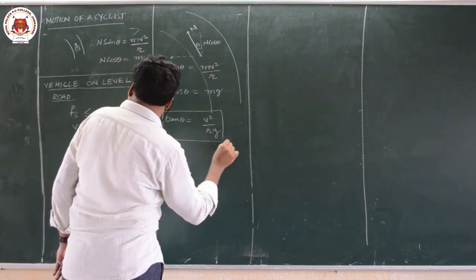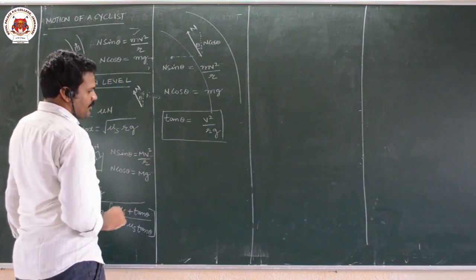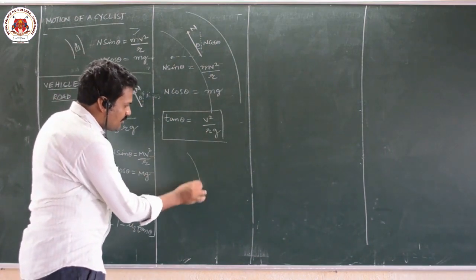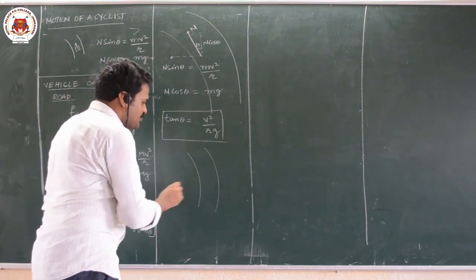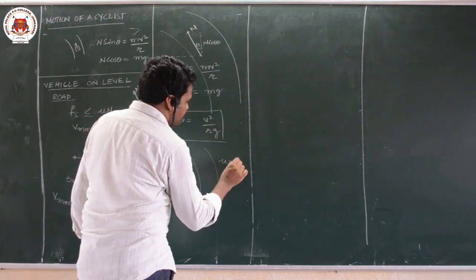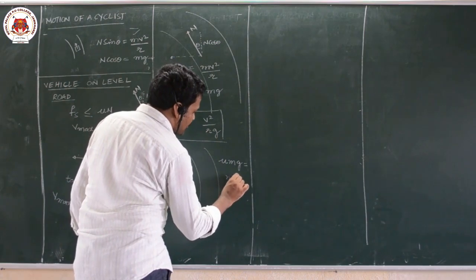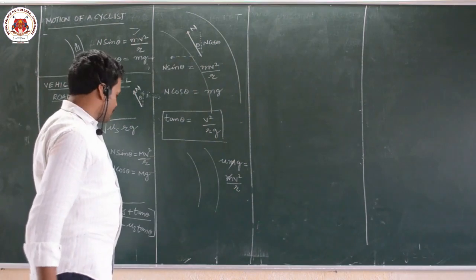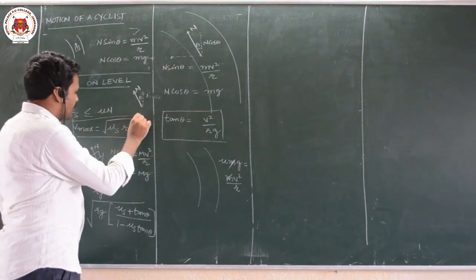And next topic is banking of roads. Before going to banking of roads, when you are on a level road, so just now also we discussed this, when you are on a level road, you are taking a turn, the safest speed is such that mu mg provides necessary centripetal force mv square by r. Safest speed is equal to under root mu rg. So under root mu rg, this is the maximum speed you can have.